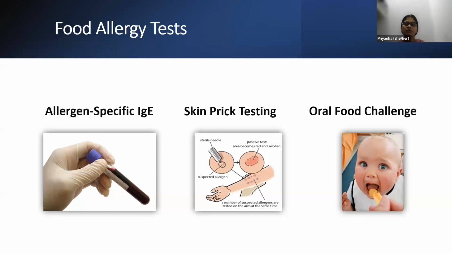Usually what happens, patients will start eliminating food items on their own based on their own history or perception. So here comes the role of these diagnostic tests. They are allergen-specific IgE, skin prick testing, and oral food challenges. We are not going to discuss each and every test in detail considering time constraints.